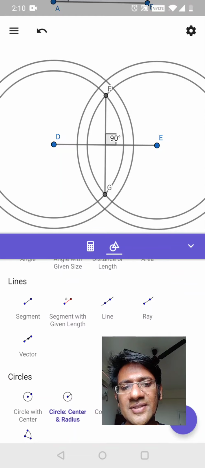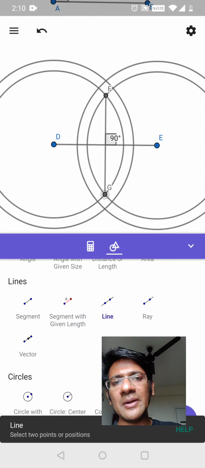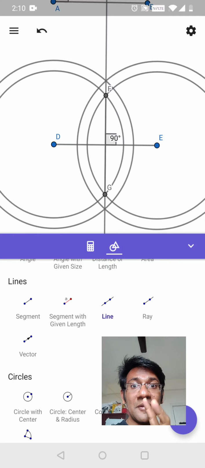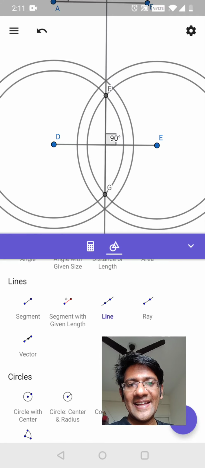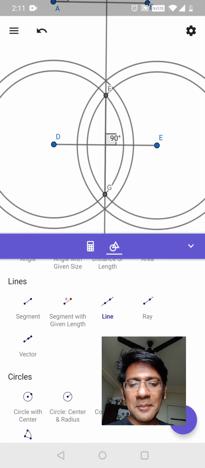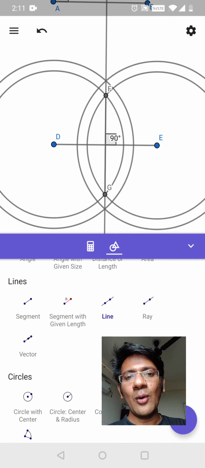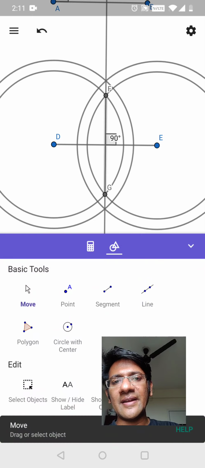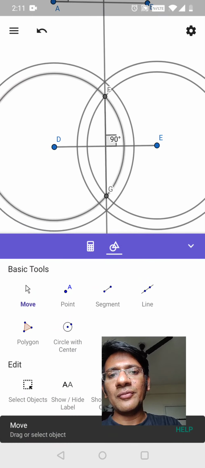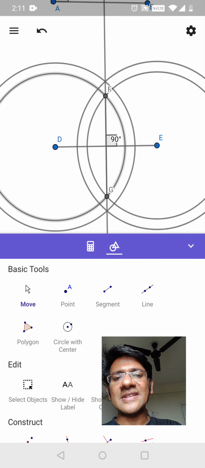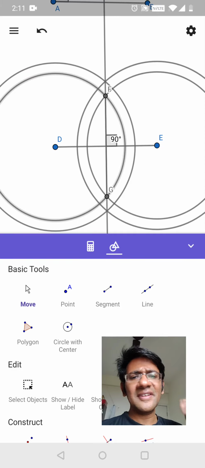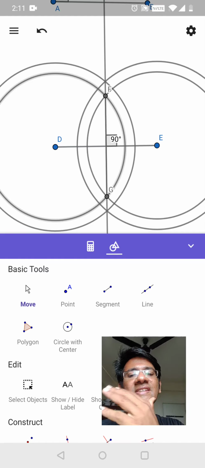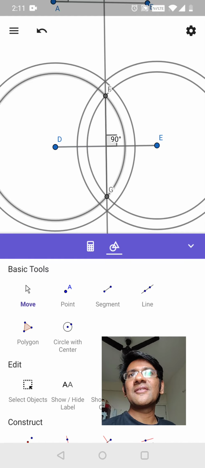Isn't that awesome? If I just make a line between these two, it will cut every circle that will be formed between D and E. And that line is actually perpendicular to DE. How awesome, right? So now I can move this line, or make a copy of this line and then make it a square, right? After this, building a square is easy because I have a line that shows north, south, east, west, which is what is needed for a square.